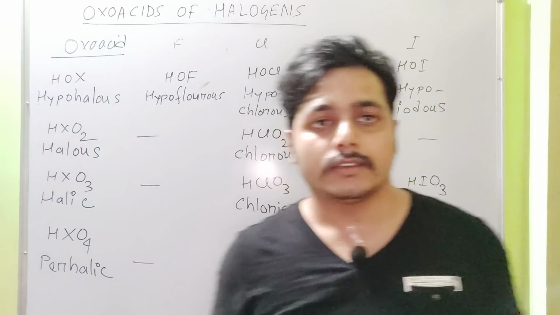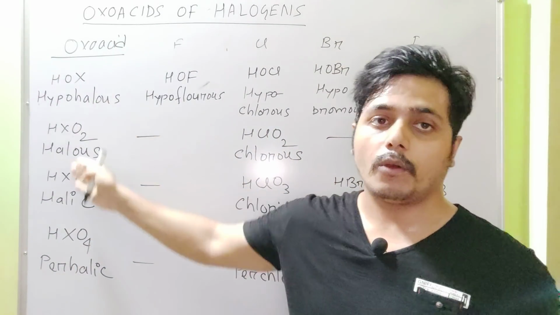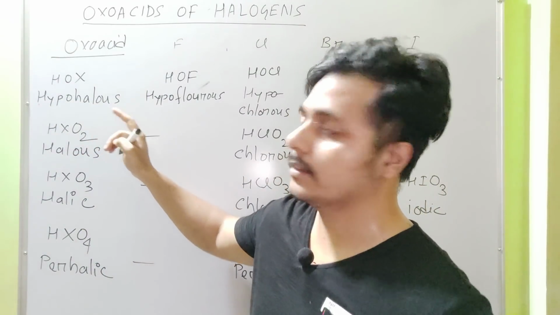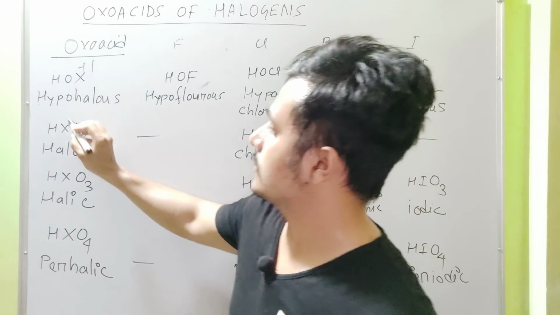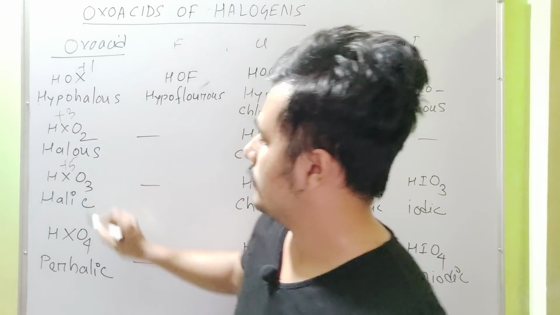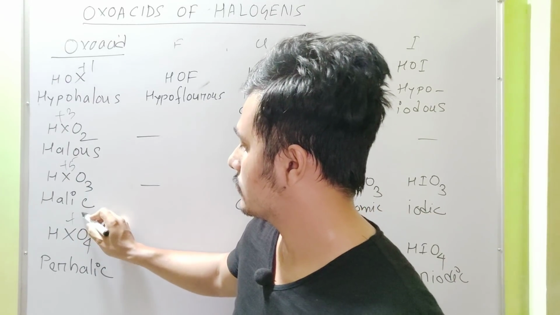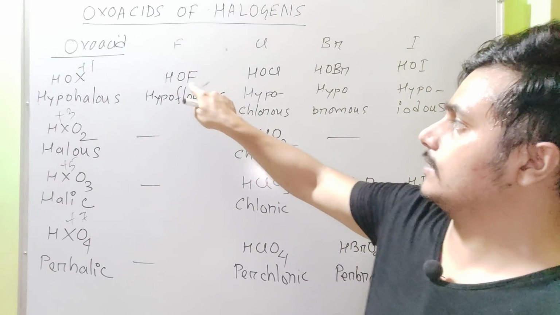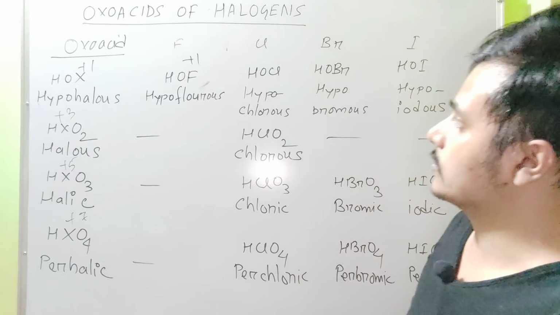Now we discuss the oxidation state of halogen in these types of oxo acid. In case of hypohalous, the oxidation state of halogen is +1. In halous, it is +3. In halic, +5. In perhalic, it is in +7 oxidation state. That means in this case fluorine is in +1 oxidation state.